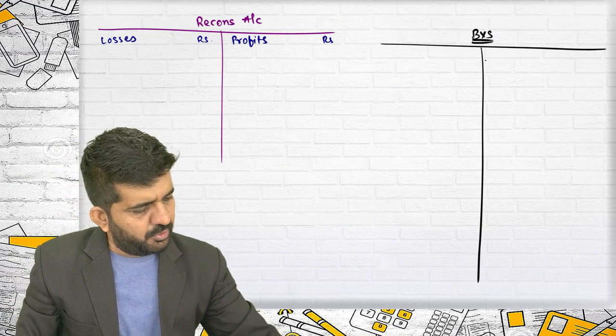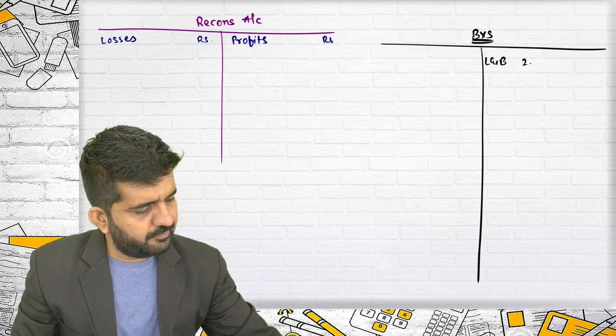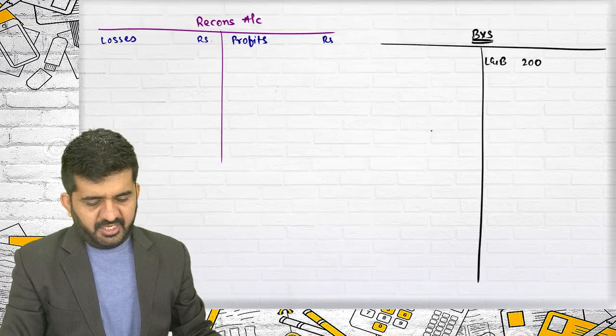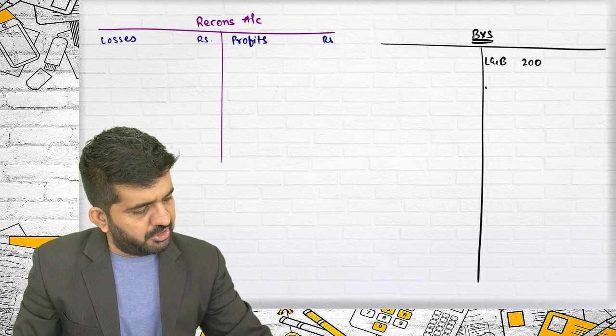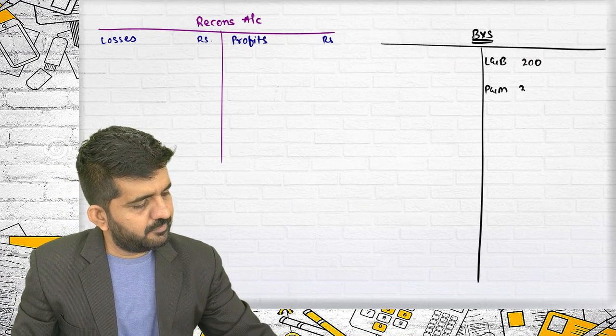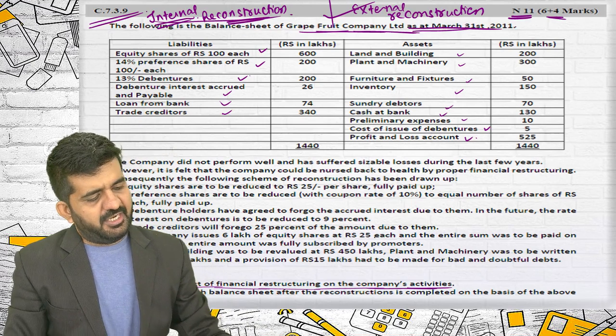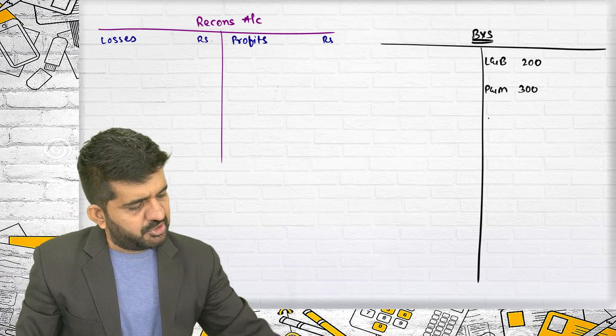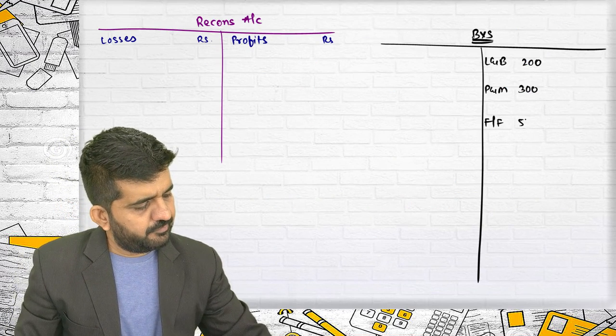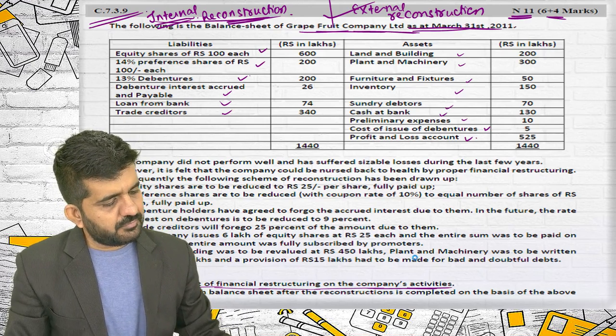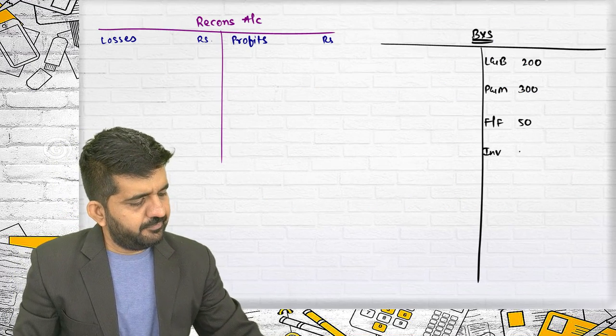Land and building 200. So this is my way of solving internal reconstruction. Plant and machinery 300. Everything I will be writing in the inner column. Furniture and fixtures 50. Inventory 150.